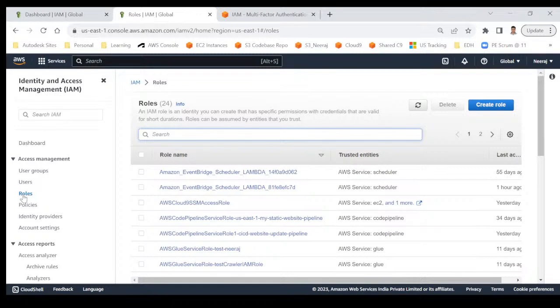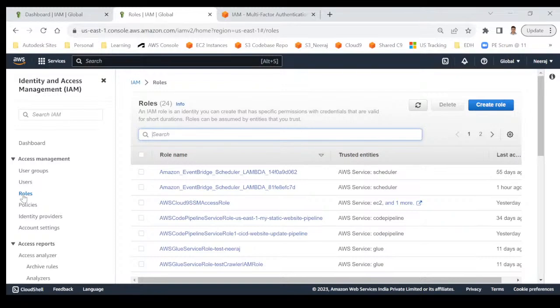So the permissions are not only for human beings, the permissions are also for the servers. Is this particular server allowed to create a new file in the bucket? Is it allowed to delete an existing file in the bucket or not? For that, we have the concept of roles. So we create a role, we give some permission to that role, and whenever you launch a server, which I will demonstrate tomorrow, you can associate the role with that server.